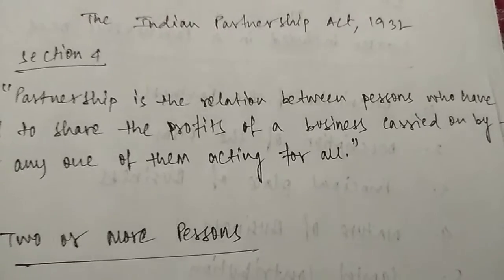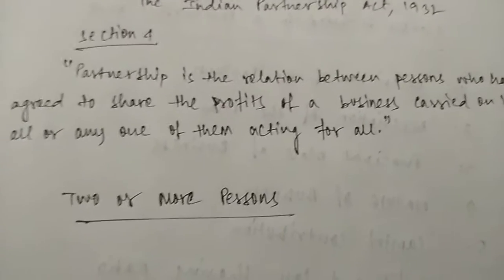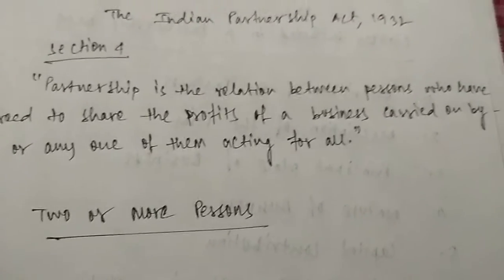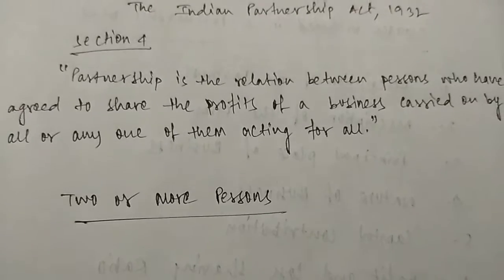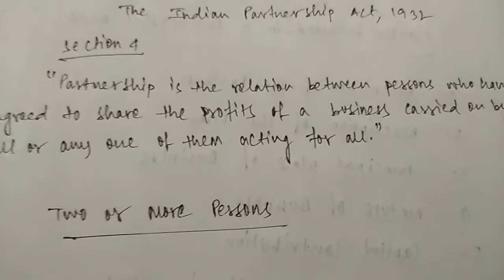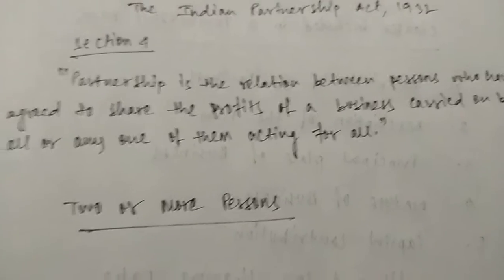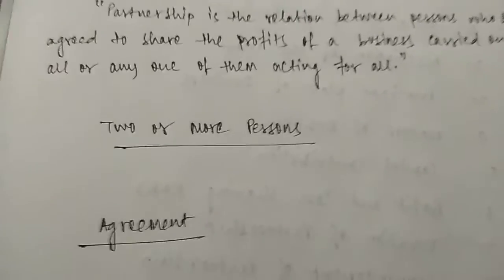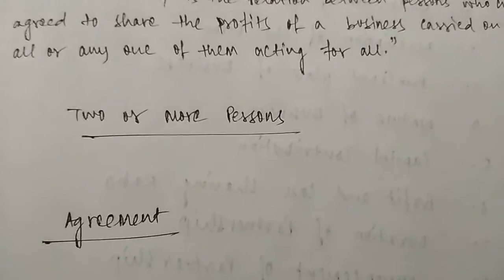The definition goes as: partnership is a relation between persons who have agreed to share the profits of a business carried on by all or any one of them acting for all. What does it mean? And the main points out of this definition will be discussed here. Like two or more persons. What do you mean by two or more persons?